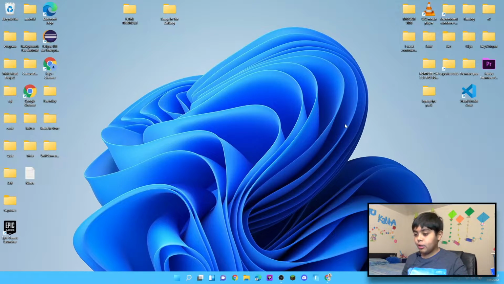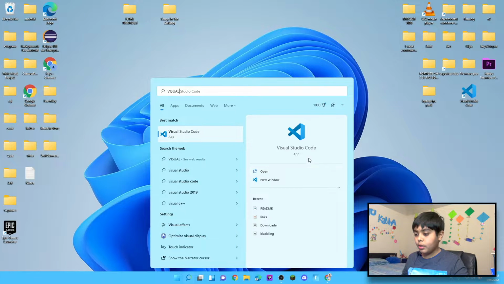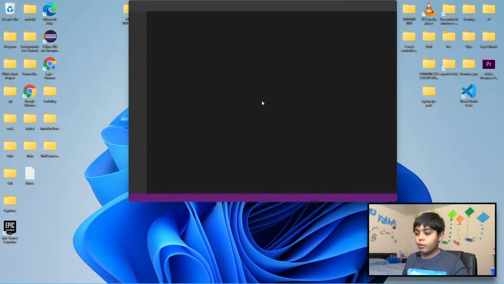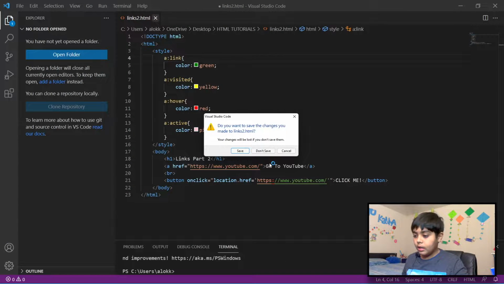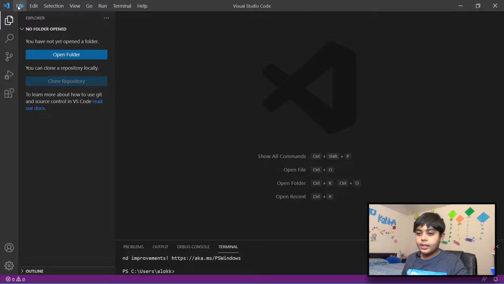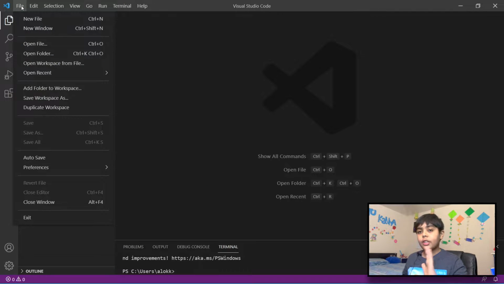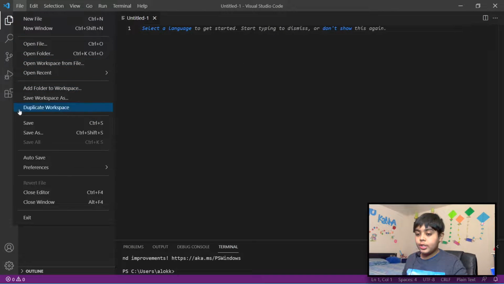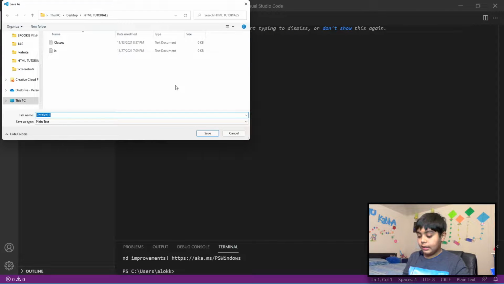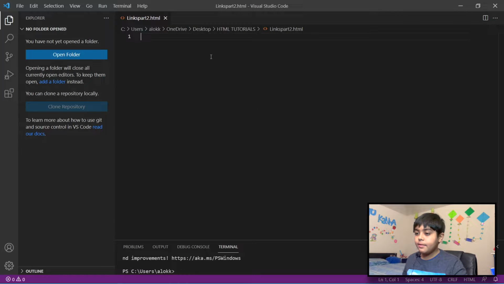Of course, let's open up Visual Studio Code and wait for it to load. Now, first of all, let's create a new file. So File, New File, to create our new file. Now we have this here. Let's do Save As, and let's name it links part 2. Let's save it as a .html, and I'm going to be saving it in my HTML tutorials folder. So let's save. There you go.